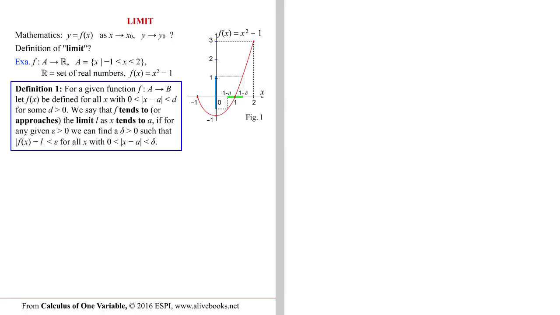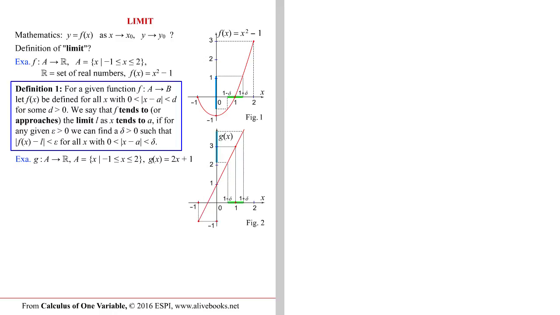Let us give another example, the function g. Its graph is given in figure 2. If the value of x is restricted to the green interval, the value of y is restricted to the blue interval. The previous definition has the following characteristics. 1. It requires the value of f of x to stay as close as we want to the limit L, provided that x stays close enough to a.